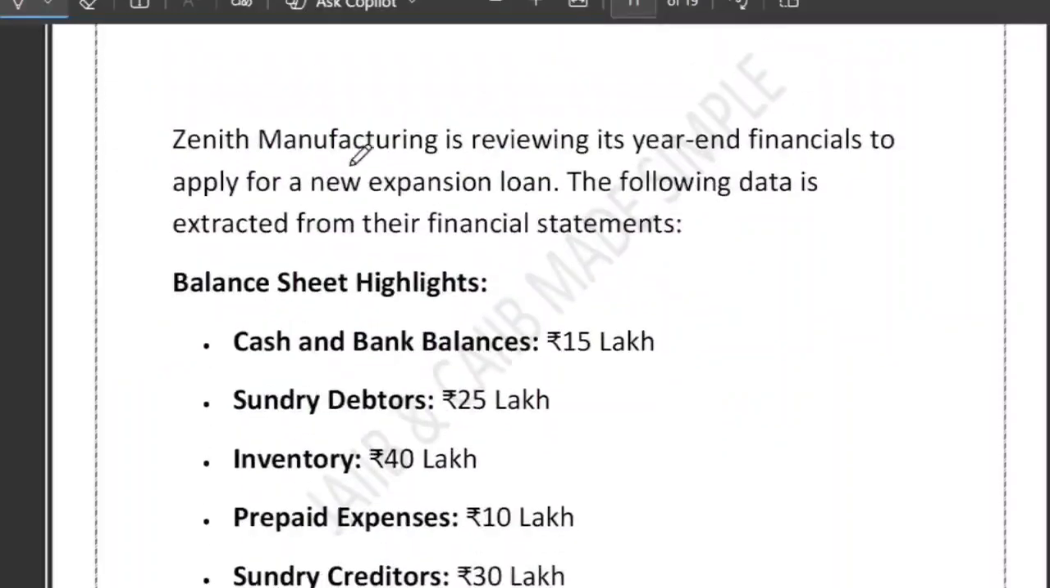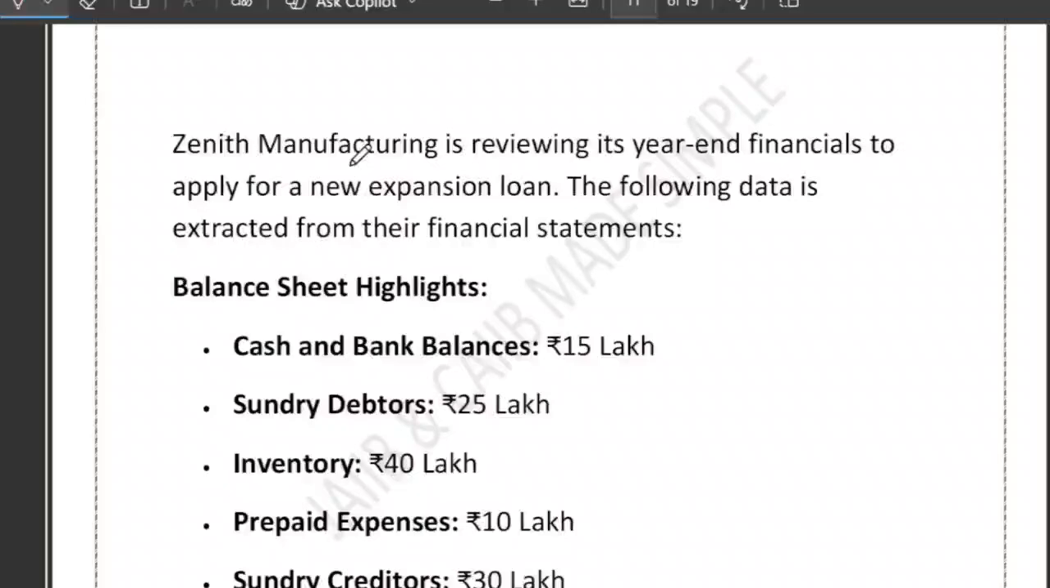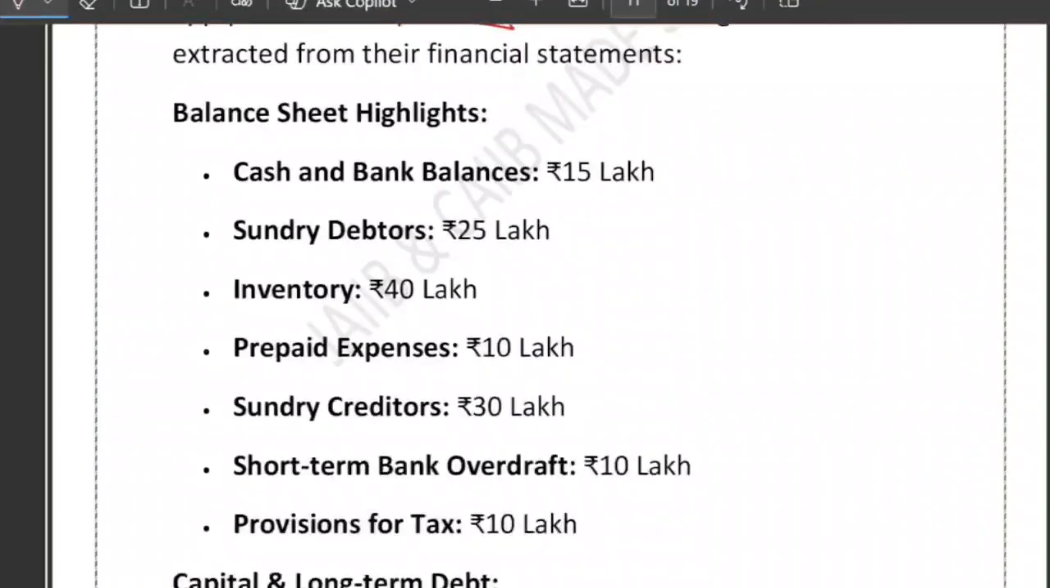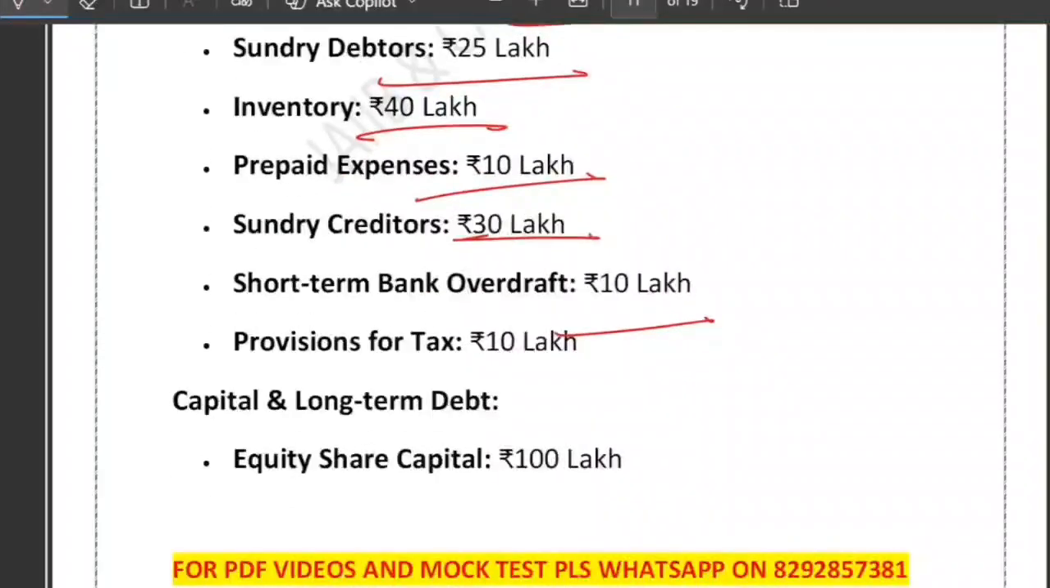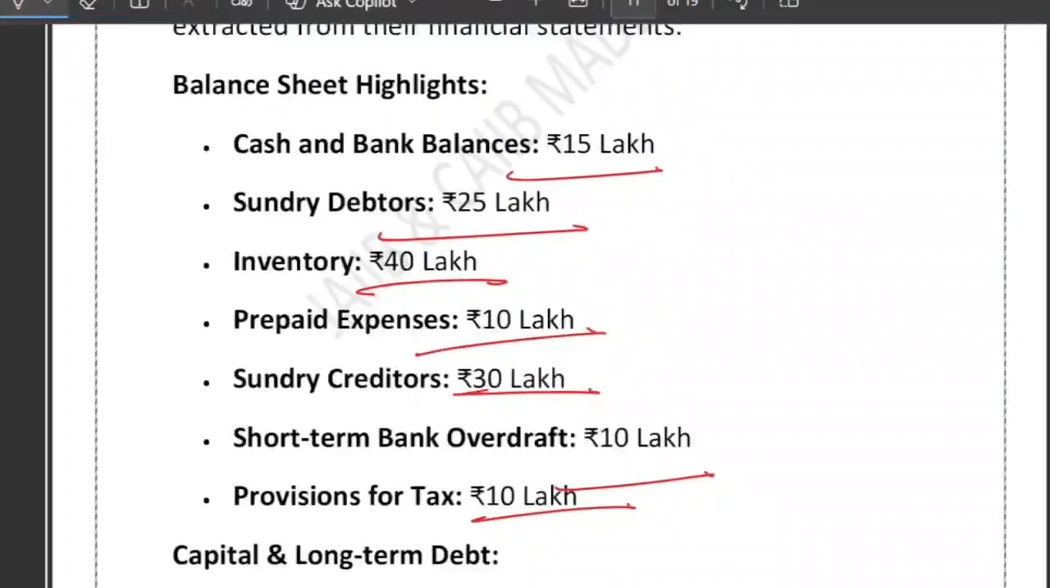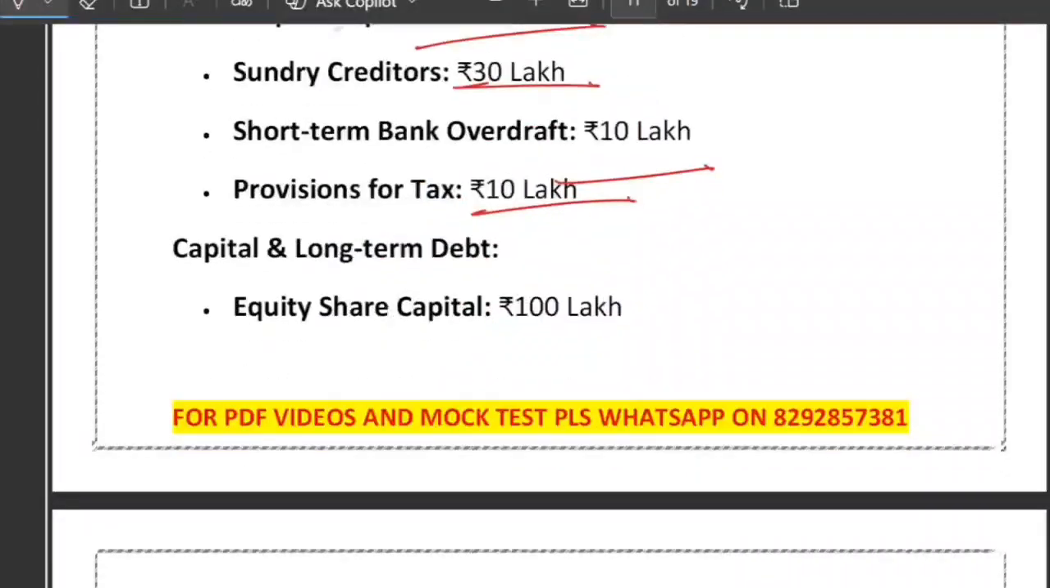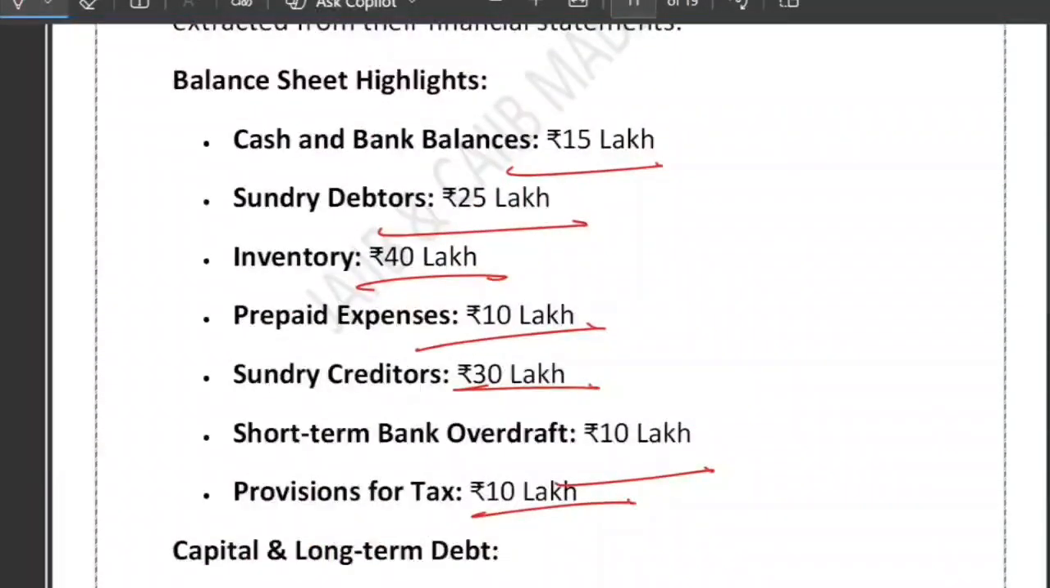74,000. Zenith Manufacturing, right? So the question is, Zenith Manufacturing is reviewing its year-end financials to apply for a new expansion loan. Some data have been given here, like balance sheet highlights. Cash and bank balance 15 lakh, sundry debtor 25 lakh, inventory 40 lakh, prepaid expense 10 lakh, sundry creditor 30 lakh, short-term overdraft 10 lakh, provision for tax is 10 lakh. So I request you to please take a screenshot of it, because these data will be used to solve the question. And so these are balance sheet highlights.